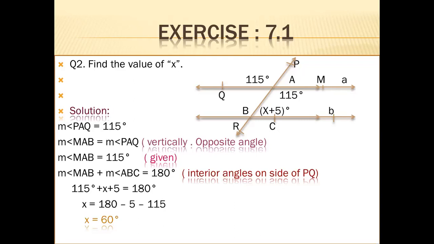So according to the definition, the sum of these two angles will be 180 because they are supplementary angles. So we can write x plus 5 plus 115 is equal to 180 because the sum of the interior angles is 180. 115 plus 5 is 120. Shift to the other side. 180 minus 120 is x. So the value of x is 60 degrees.